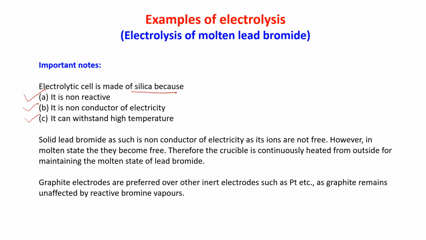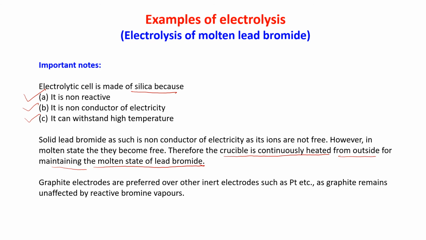However, in the molten state they become free. Therefore, the crucible is continuously heated from outside for maintaining the molten state of lead bromide.